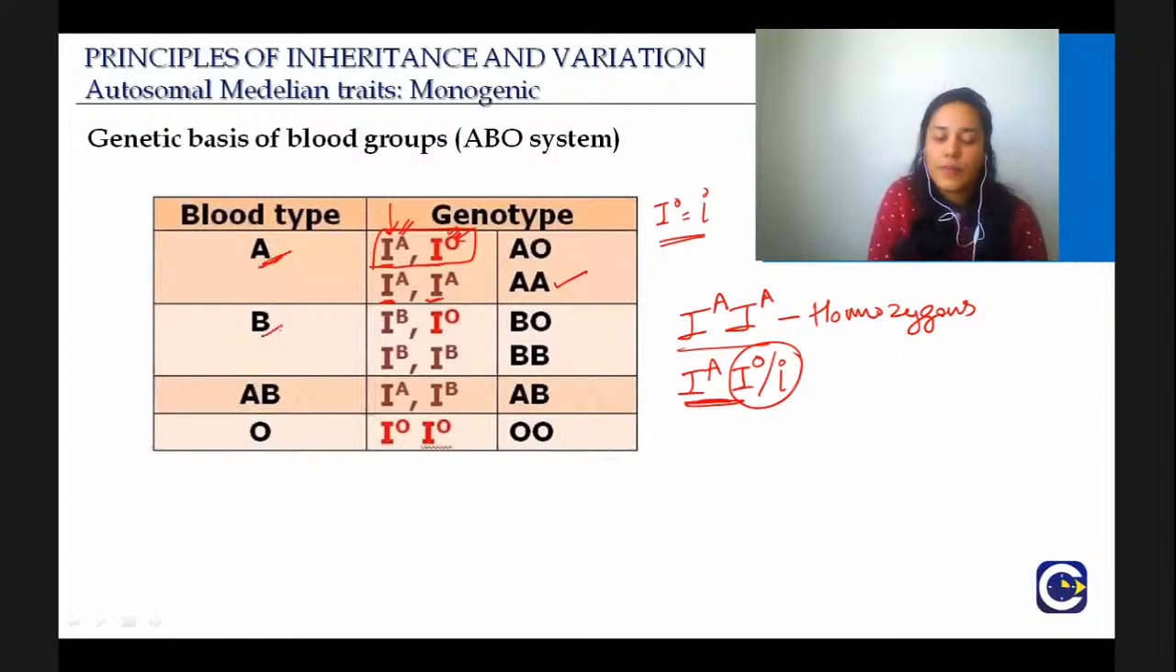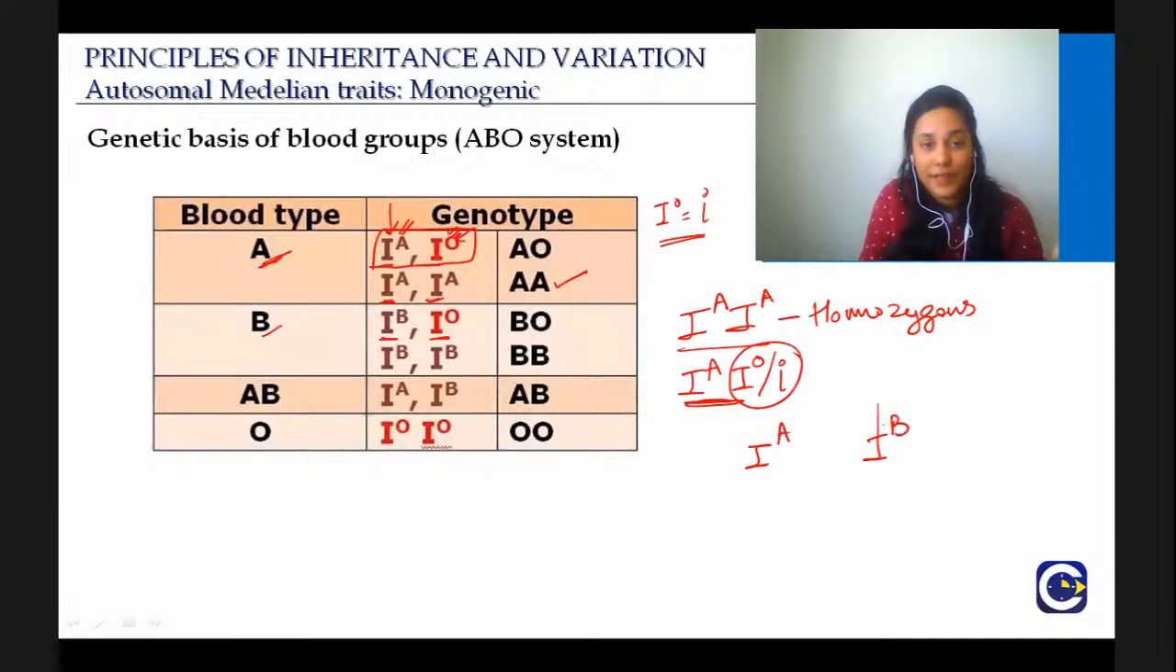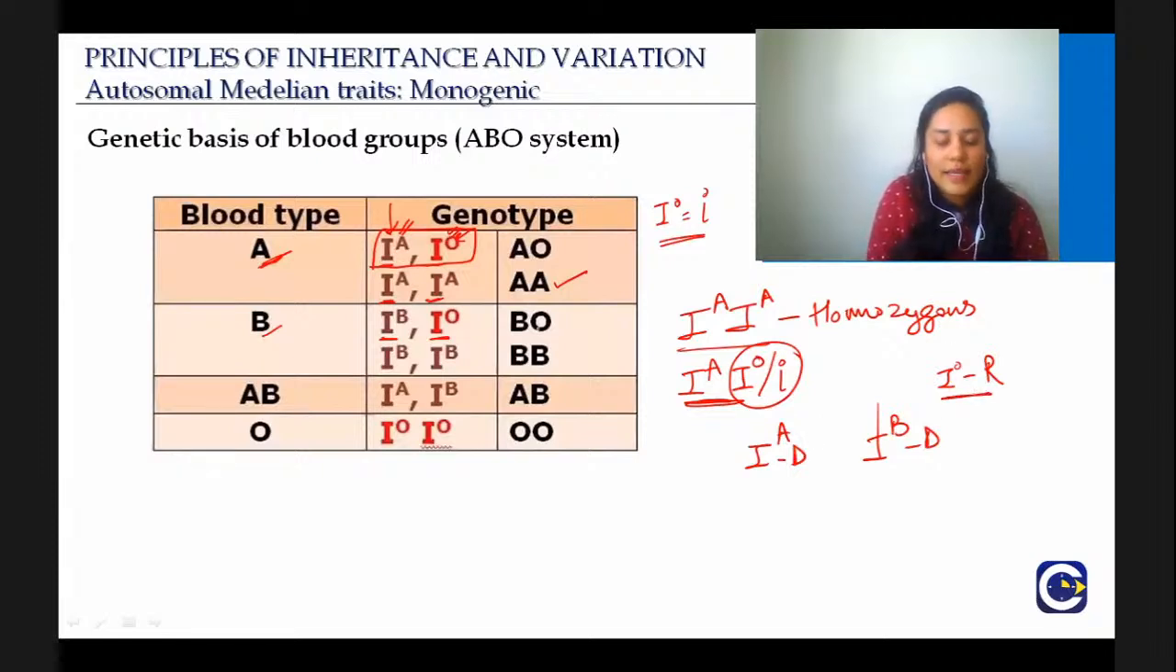Then next is B. Again, it will be either IB, IB or IB, IO, and in this case again B is dominant, because both IA and IB are dominant and IO is the recessive. So then again it will be B blood type in both these genotypes.